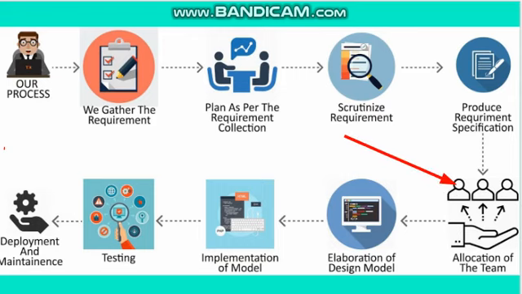After allocation of a team, they start working on design. The first step that is carried out is designing. Remember I told you an example of algorithm and flowchart and then the code. Designing is all about that. Various kinds of diagrams are prepared to make the coding easier. Various designs are created to know, for example, from where the data flows, or what happens when we insert or provide our thumb impression, what will be the next activity that is carried out. This activity is represented with the help of a diagram.